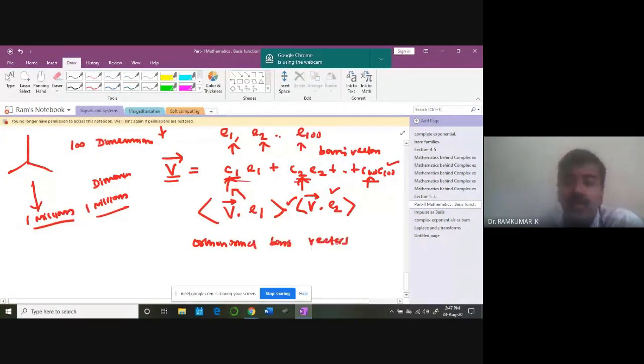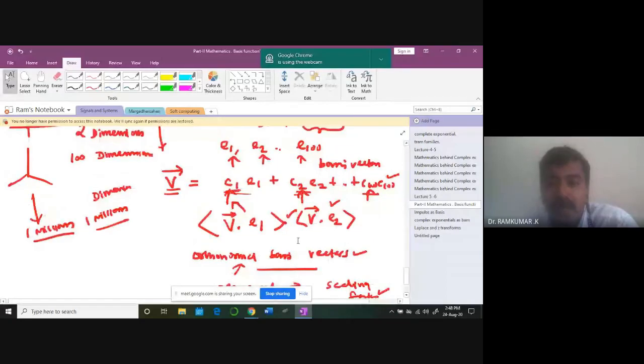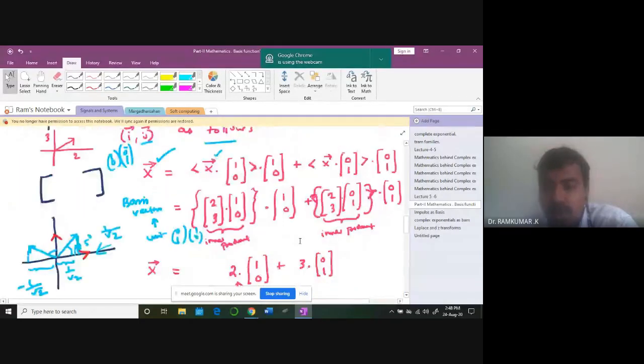After finding the orthonormal basis vectors, we can work this out quite comfortably. If the vectors are not orthonormal, if they are only orthogonal, you can still do this, but with some scaling factors coming into the picture in the final result. So you will see that. You can do it with orthogonal basis vectors also.